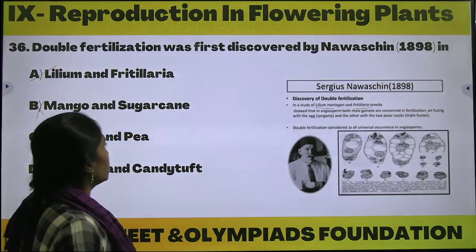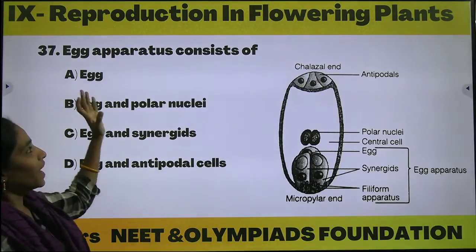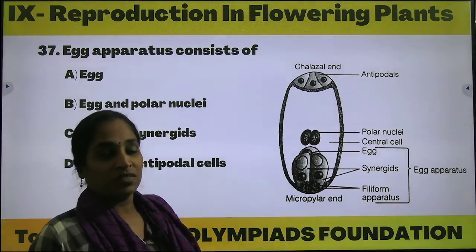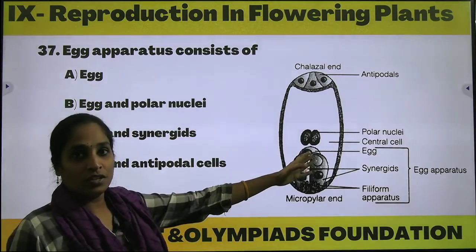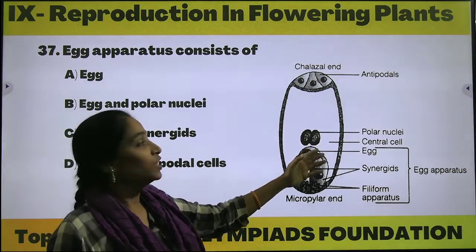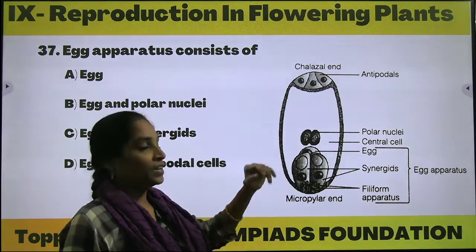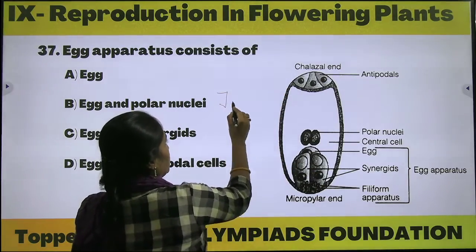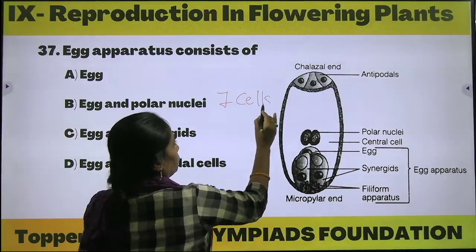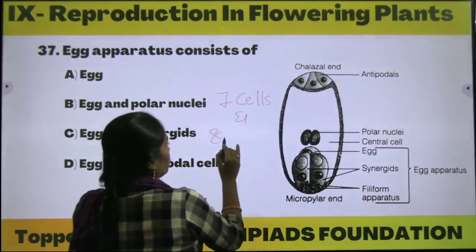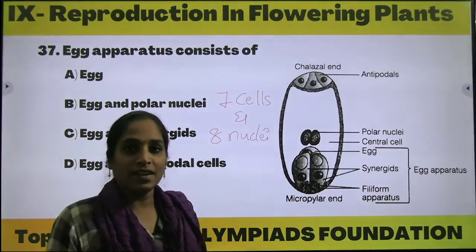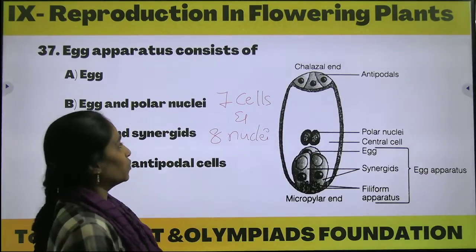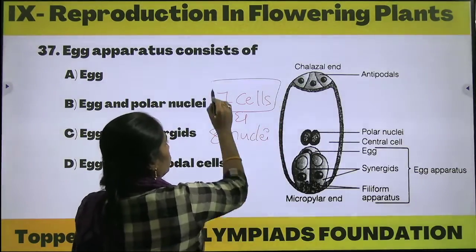Next, coming to the next question, egg apparatus consists of. What is the egg apparatus? This is a picture of the embryo sac. Within the embryo sac we can observe 7 cells and 8 nuclei. Seven cells and 8 nuclei. What are those 7 cells?